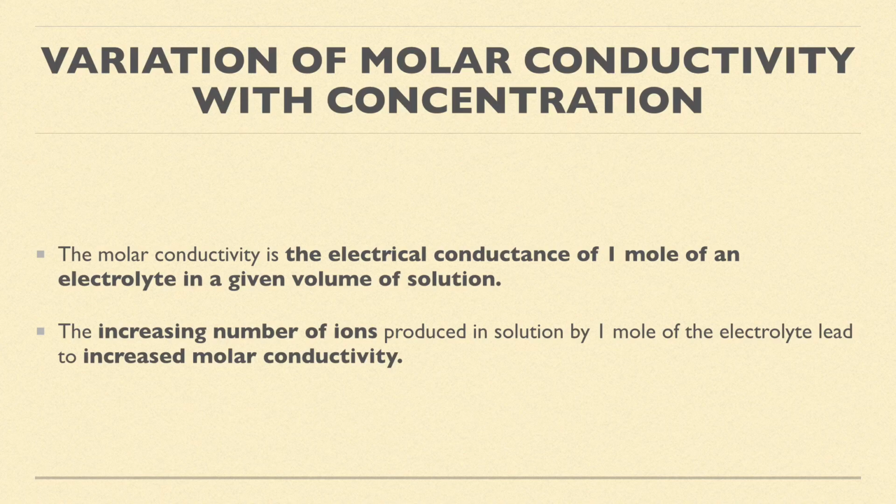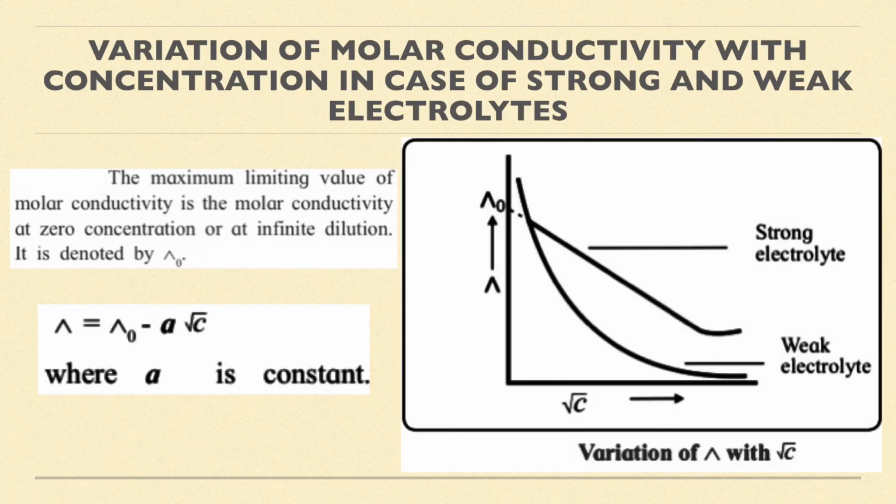with concentration in terms of strong and weak electrolytes. Okay, now over here you can see a graph of variation of lambda with square root of concentration. So when we plot a graph of lambda versus square root of C for a strong electrolyte, we get a linear graph. Okay, and for a weak electrolyte, the graph is not so linear.